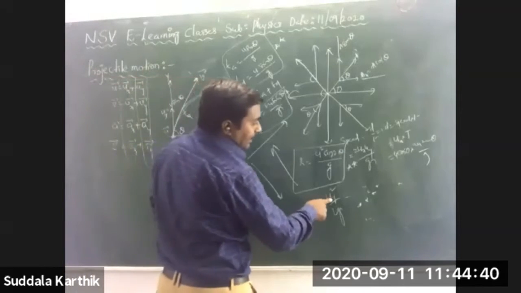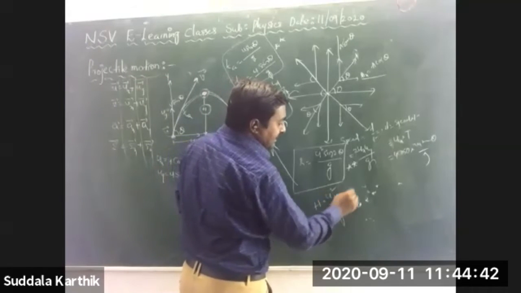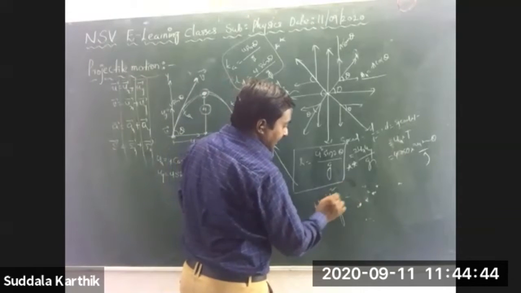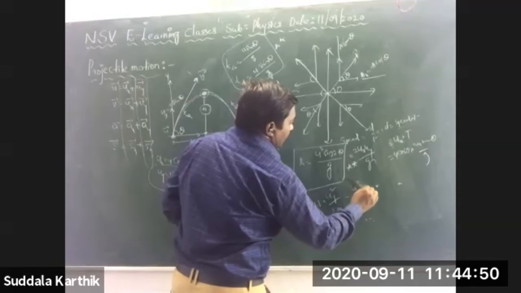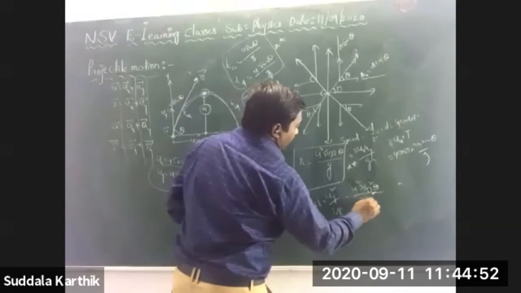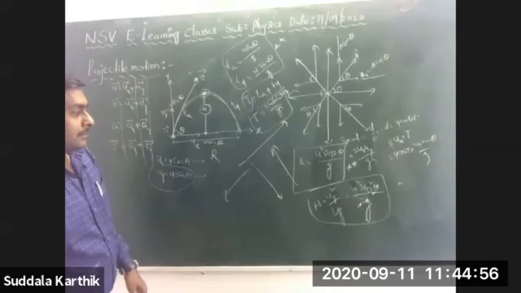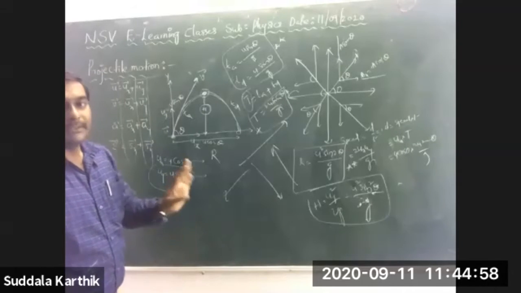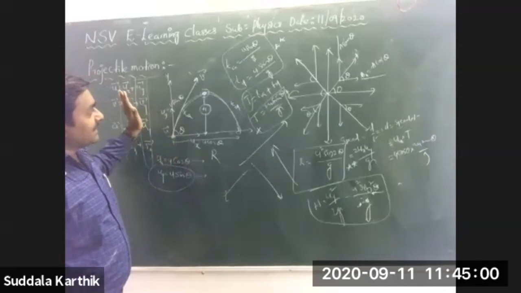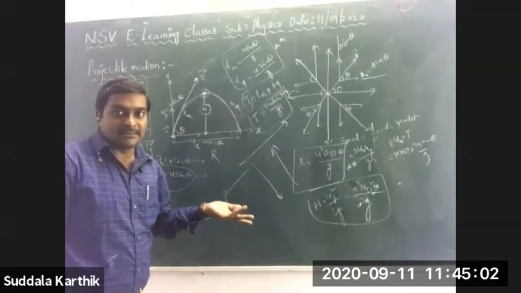That's why I have taken the vertical component. Uy is u sin theta, so the maximum height is u square sin square theta by 2g. These things we have discussed in the previous class.